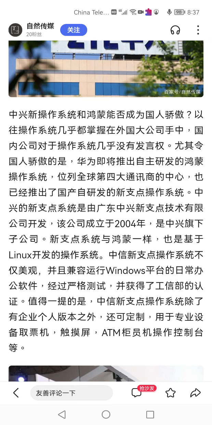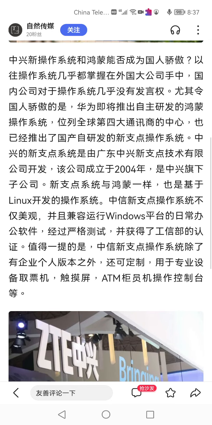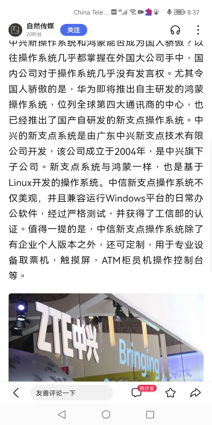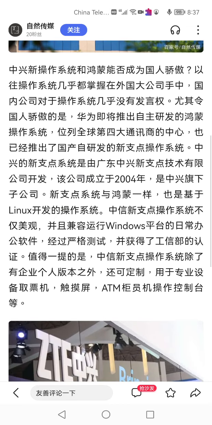And Harmony OS by Huawei sooner or later. We got the ZTE, this is also great. It's the number 4 telecommunication center. So this is very great.